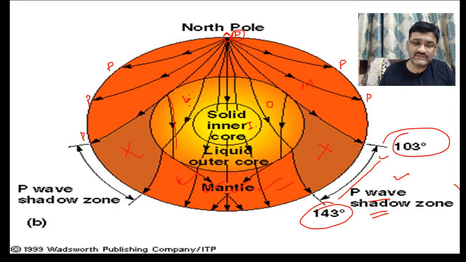material. Okay, change in medium. That is the reason they have not arrived here. They got deflected from their original path, original routes, right? So because of this factor, we can say that the interior of the earth is not homogeneous. We can conclude that the interior of the earth is what? Heterogeneous. Okay, heterogeneous. So understand this term and remember that this is the shadow region of P wave.